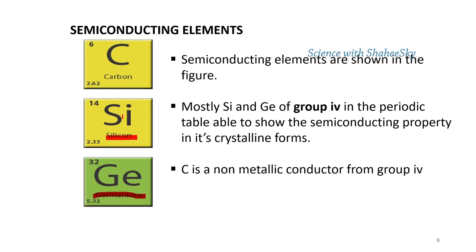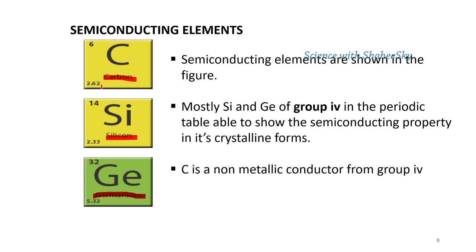They can form the crystalline structure in their solid state. Then carbon is also a conducting material which can pass electricity through it. All these elements lie in the fourth group of the periodic table. So to learn about these elements, we need to go through their atomic structure.